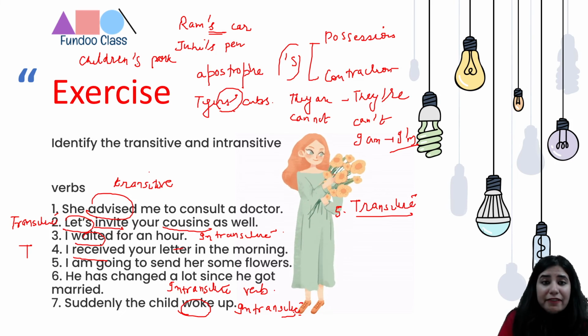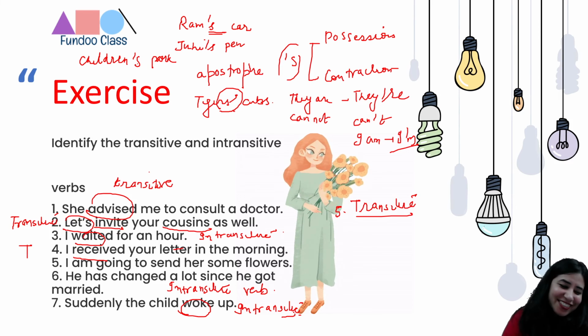So there are our 7 questions. Let me quickly repeat the answers so that there is no confusion. The first one, the verb is transitive. Second, transitive. Third, intransitive. Fourth, transitive. Fifth, transitive. Sixth and seventh, intransitive.